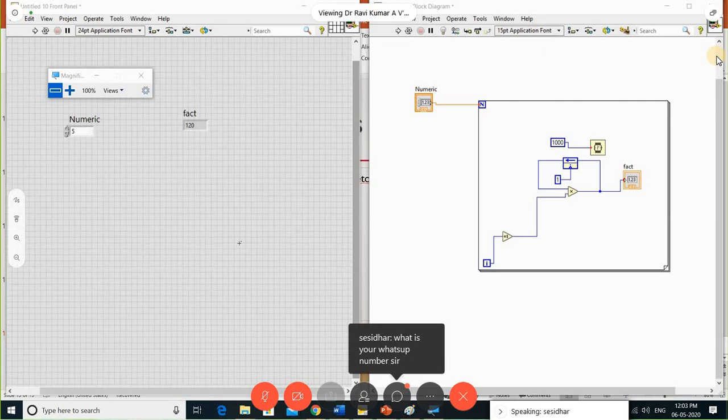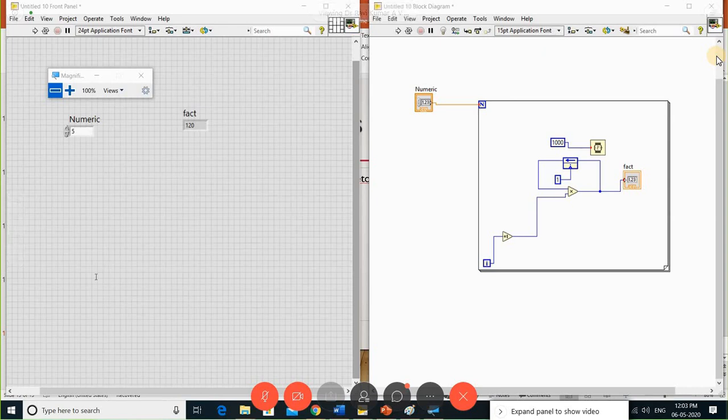Sir, for Internet of Things, can we do LabVIEW, sir? Hello. So this is my WhatsApp number. Pardon, sir? Yes, sir. Yes, tell me, please, sir. Sir, can we use LabVIEW for Internet of Things projects, sir?